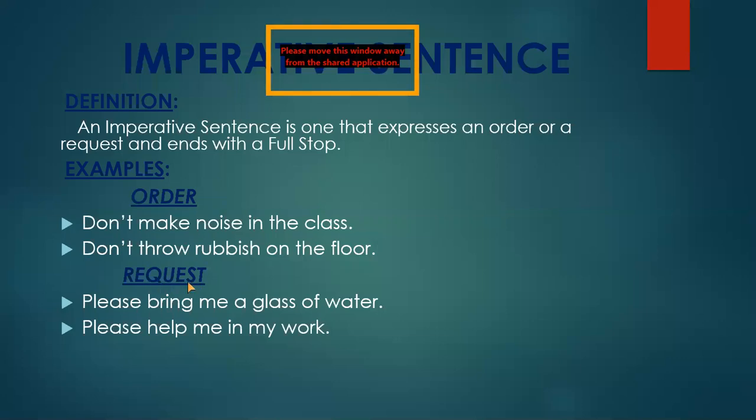Now the other examples are expressing the request. Please bring me a glass of water, full stop. You can see that somebody was requesting to bring a glass of water for him or her, and the word please is showing that there is a request in the sentence.